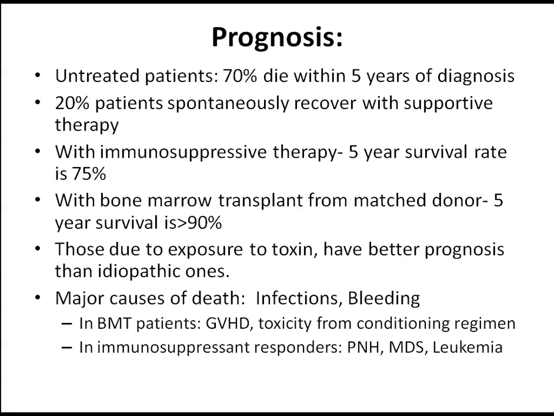Prognosis: if you don't treat, 70% will die, 20% will recover spontaneously. If we treat with good treatment, 75% survive, but with bone marrow transplant, the survival rate is very high, that is 90%. Idiopathic cases have a poorer prognosis, toxins will have a better prognosis. Most common cause of death is infections and bleeding.